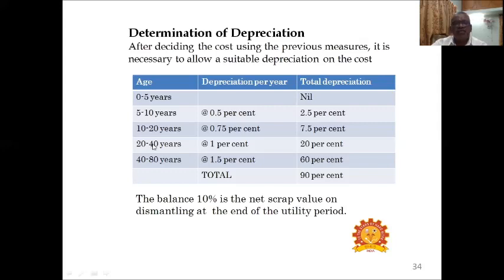20 to 40 years, 1%, so total 20%. 40 to 80 years, 1.5% at the rate, 60%. So adding all this, the total is 90%. So total depreciation from 0 to 80 years is 90% only. So the balance 10% is the net scrap value on dismantling at the end of the utility period, if the utility period is 80 years.